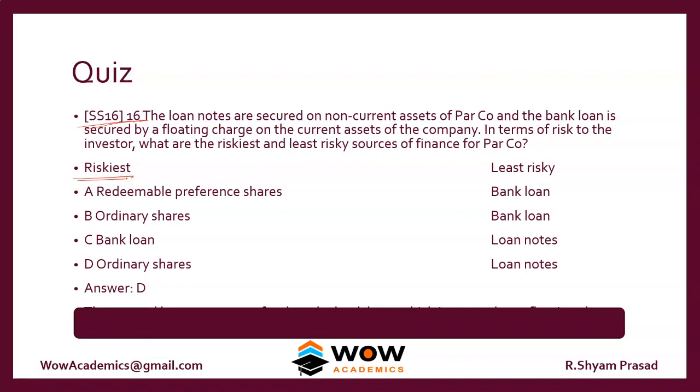They're asking. See, the riskiest by nature is the equity shareholders. So answers B and D can be the answer. Which one is the least risky? Okay, the loan notes are secured on a non-current asset, and the bank loan is secured on a floating charge. Usually a floating charge is a higher risk, but a particular non-current asset is a lower risk. So the lowest risk is the loan notes. So this is not the answer. These should be the answers. So we have two tick marks on ordinary shares and loan notes. So the answer should be D. Okay, that's how the answer is arrived at.